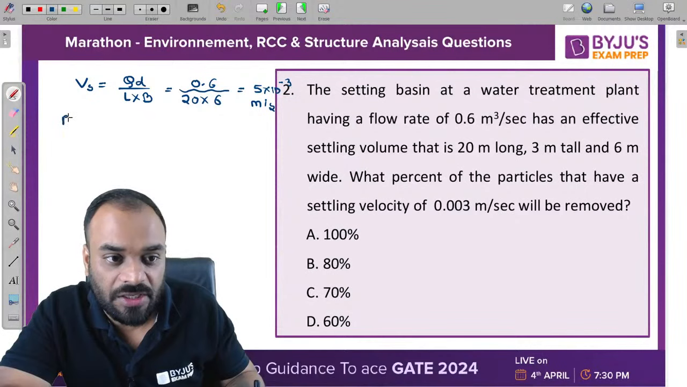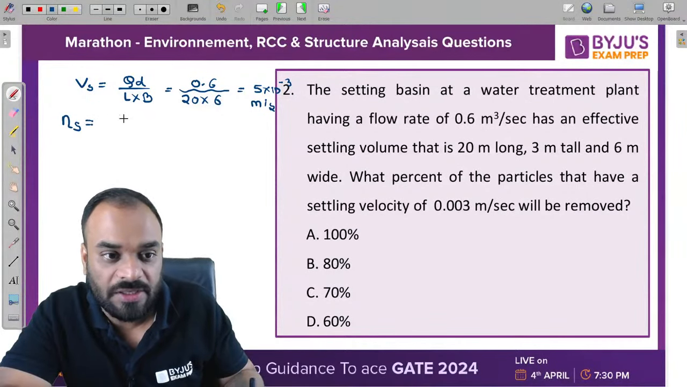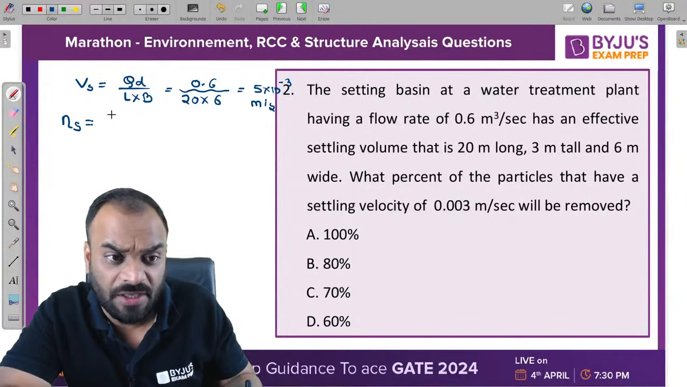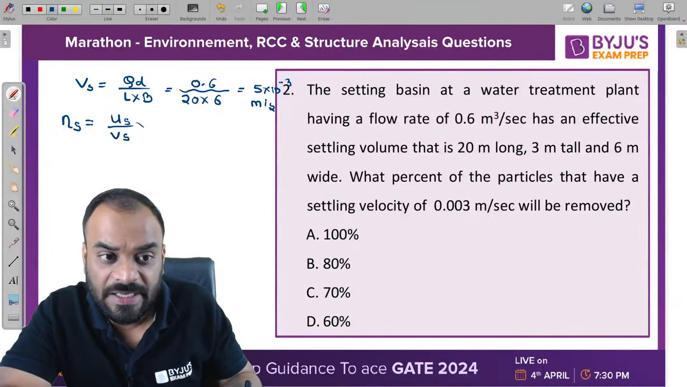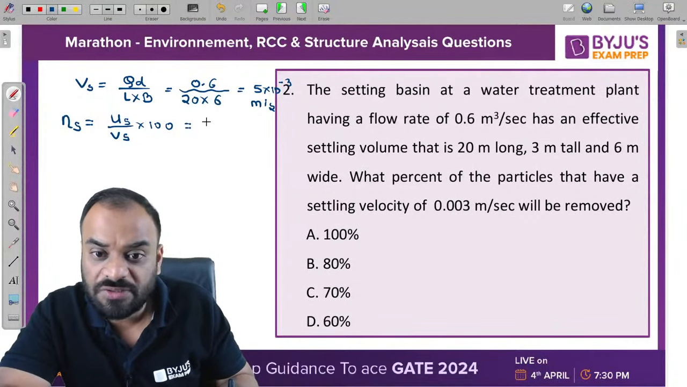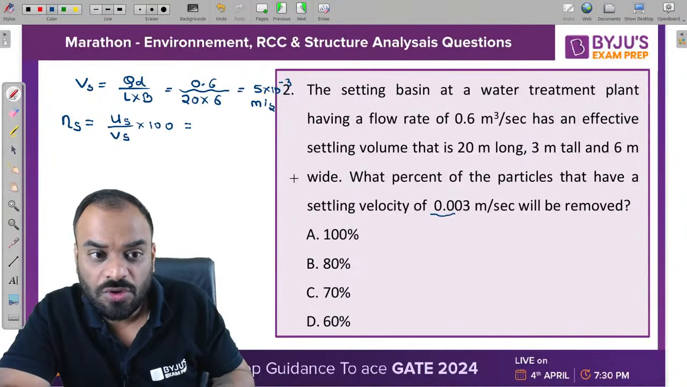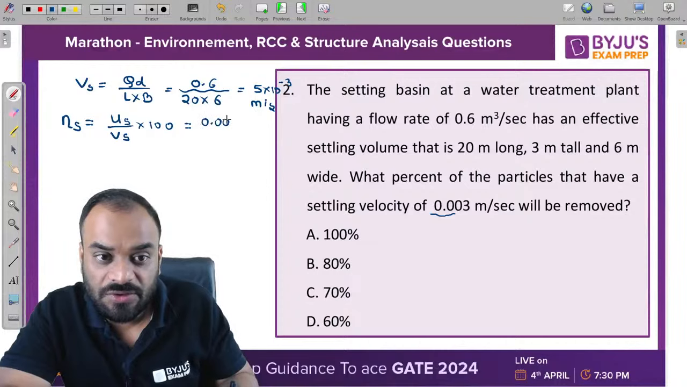Now guys, how can we calculate the percentage removal? So settling velocity of particle divided by design settling velocity multiplied by 100. This should be our formula. So what is the value of Vs? Vs is equal to 0.003 and design velocity is 5 into 10 raised to power minus 3. Then multiply it by 100. You will get the answer.